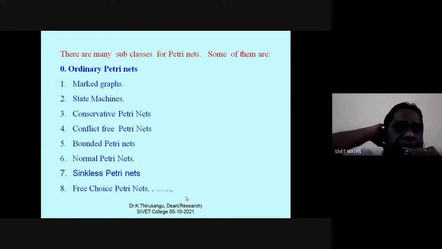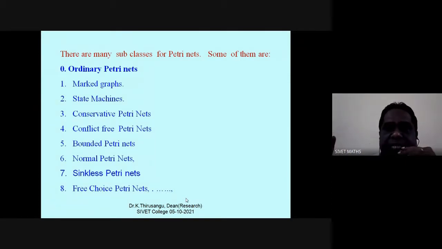There are many subclasses of Petri nets. When I restrict certain conditions on inputs and outputs for places, and similarly restrict certain conditions on inputs and outputs of the transitions, we can get different types of subclasses of Petri nets.